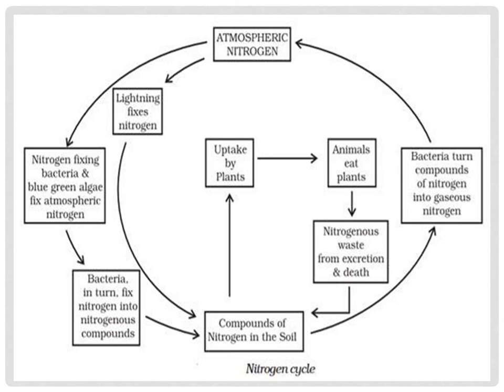Now from the soil, NO3 and NO2 present in the soil are taken up by the plants, which are again eaten by the animals, and when the animals die or through their feces, the decomposers present in the soil convert it back into the simple compounds of nitrogen, that is NO3 and NO2.